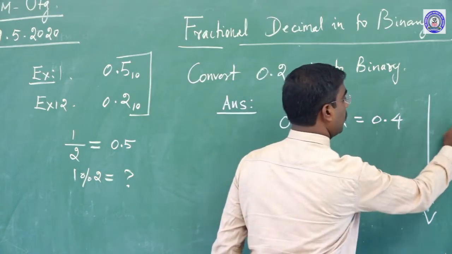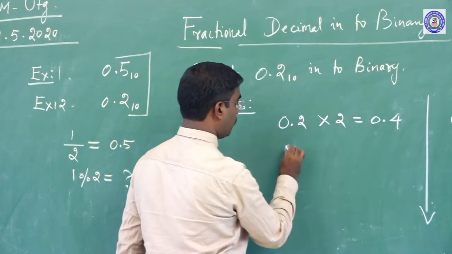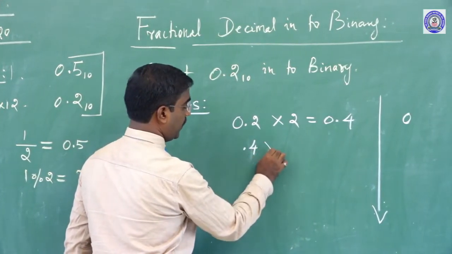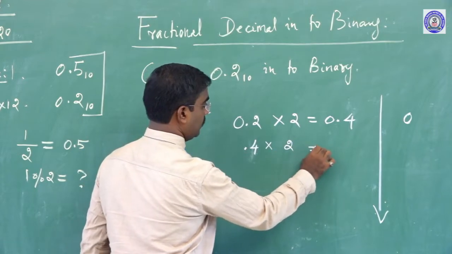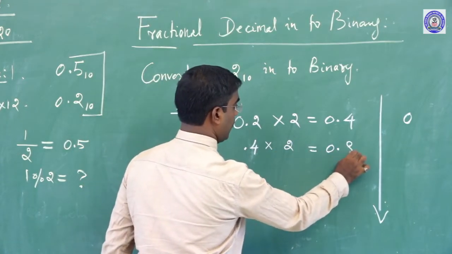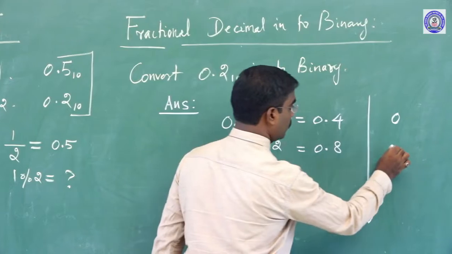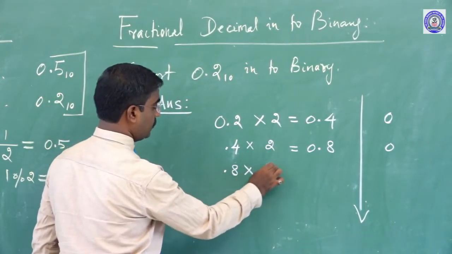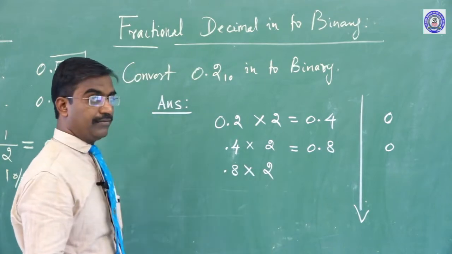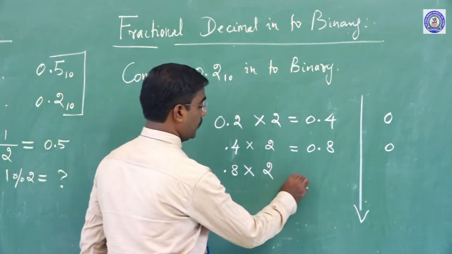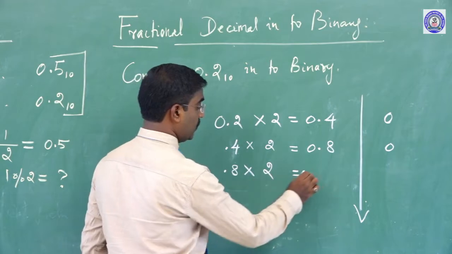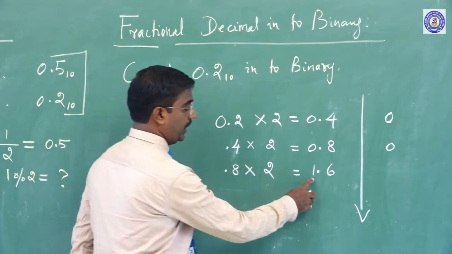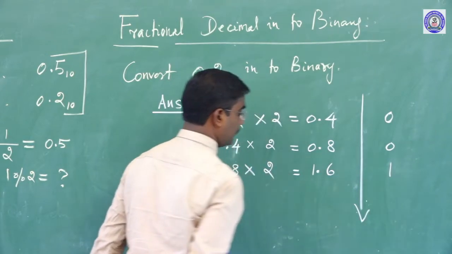This 0 goes on that side, remaining 0.4. This 0.4 times 2 is 0.8. This 0 goes there, and 0.8 times 2 is 1.6. This 1 will come on that side.